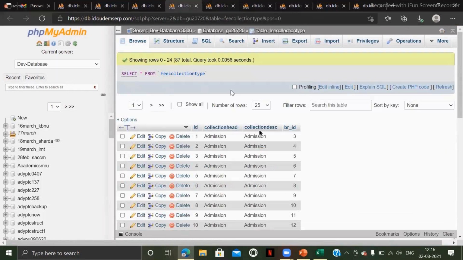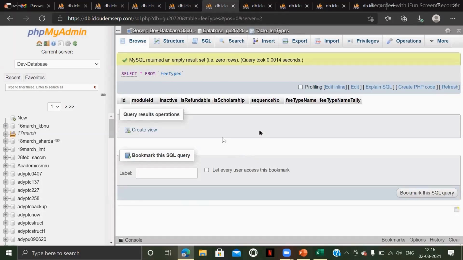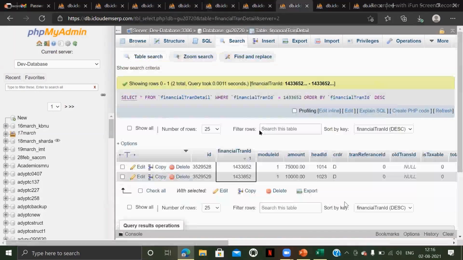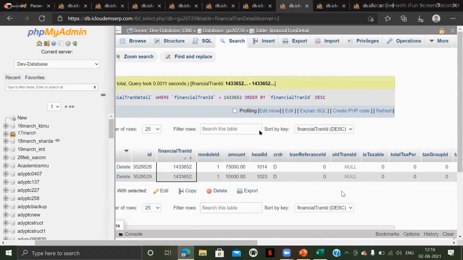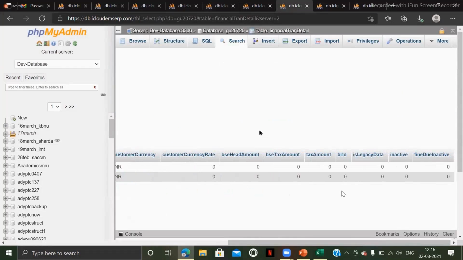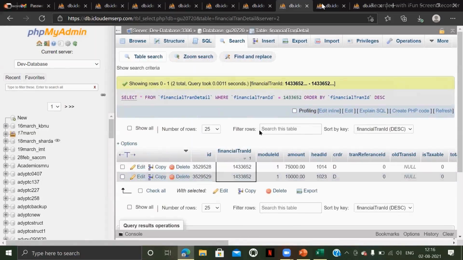Basically, there is no data in this database table here. So the fee type name will be here and the fee type ID will be here. This fee type ID will be carried to head ID here. Okay. And you have to consider branch ID as well. So this is about financial tran and financial tran detail.